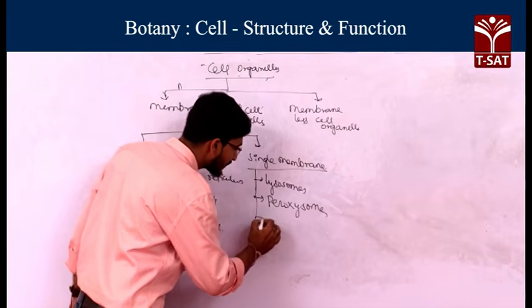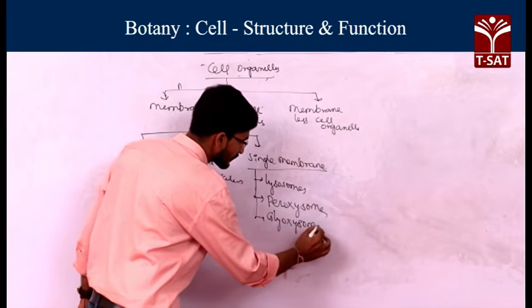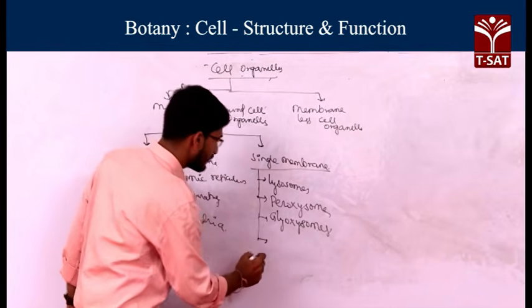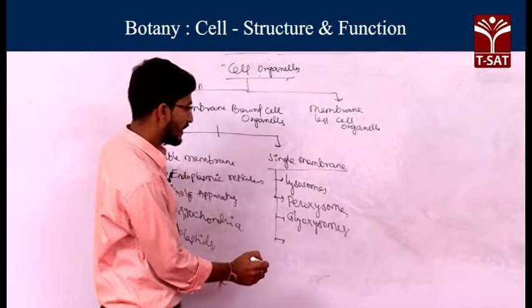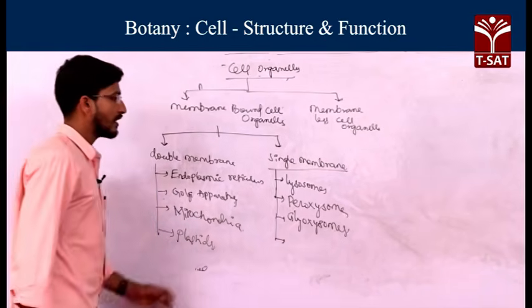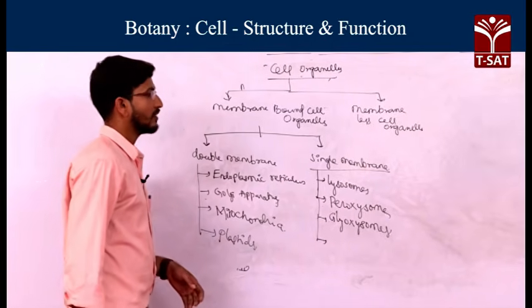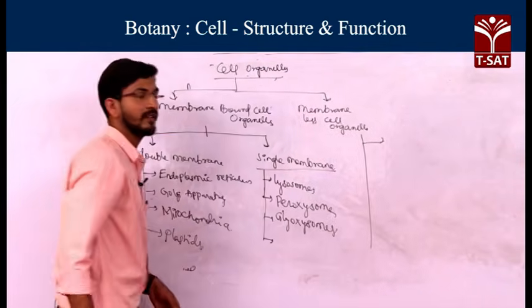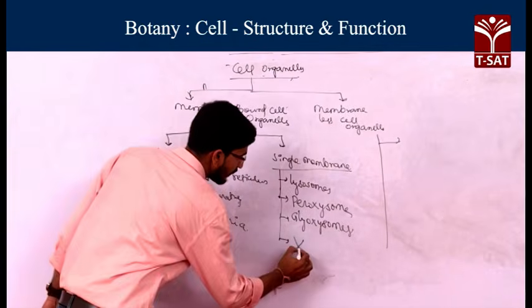And then glyoxysomes. Then next, lysosomes, peroxisomes and glyoxysomes. So these are some of the single membrane bound organelles. Another important cell organelle with a single membrane is the vacuole.